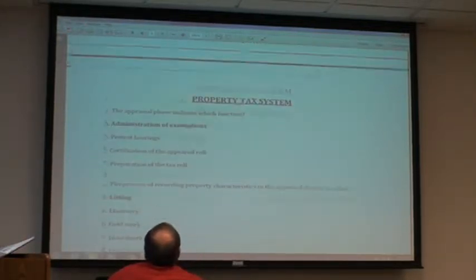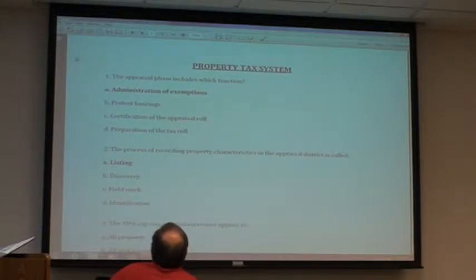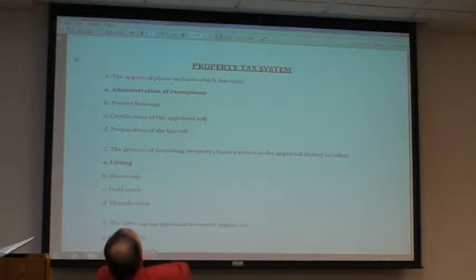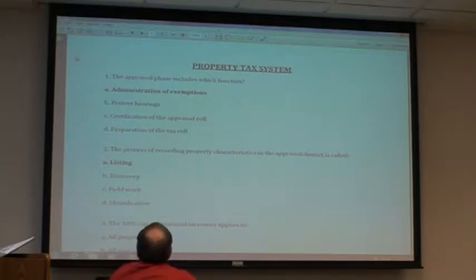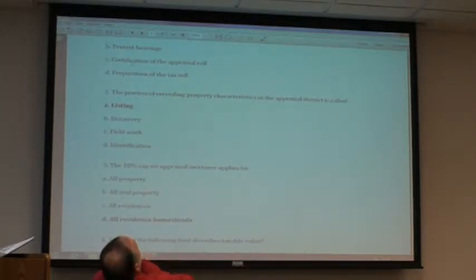Question number 1 said to us, the appraisal phase includes which of the following functions? It's real easy to get that mixed up sometimes, isn't it? The appraisal phase is A, administration of exemptions. Question number 2, the process of recording property characteristics in the appraisal district is called what? That's when we're listing them in the records. We're listing those properties.